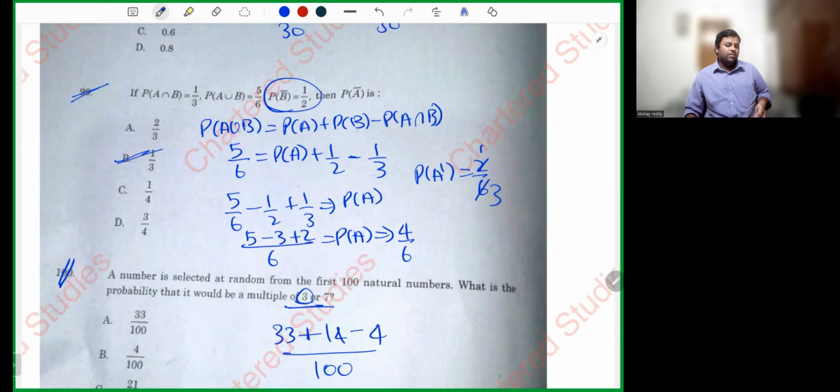So I hope it's fine, my dear friends. I have solved all 100 questions. Yeah, one question is wrong. The rest of all questions are correct. I'll post the answer key.